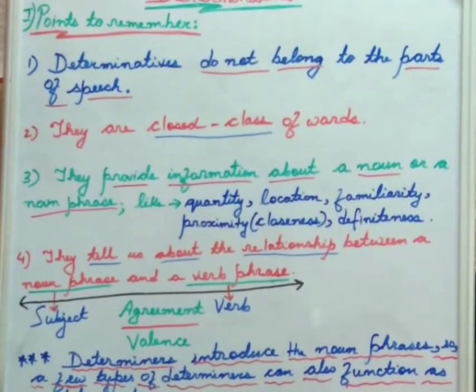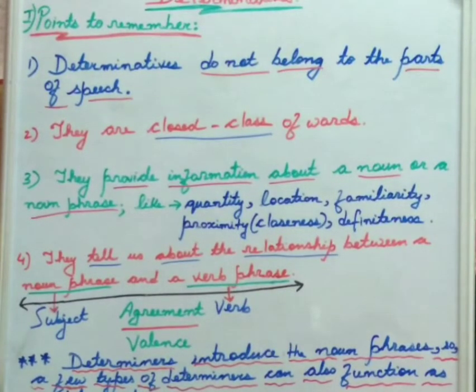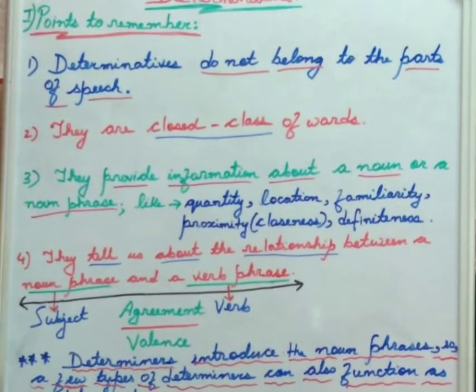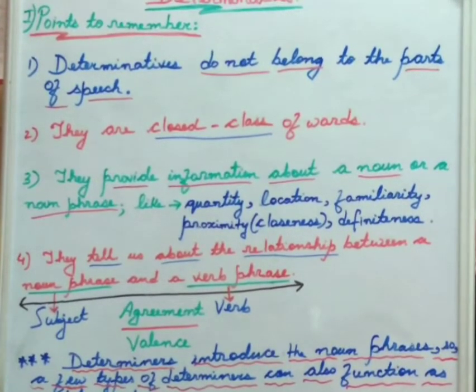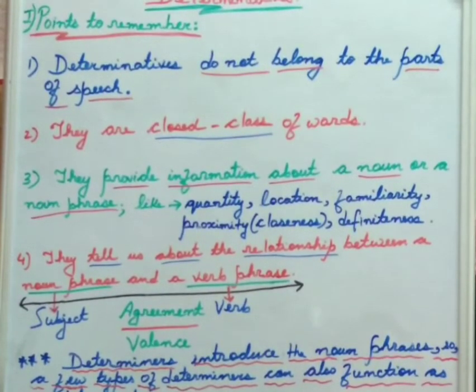That means noun phrases, articles, possessive determiners, interrogative determiners, demonstrative determiners, quantifiers and numerals. Only for these 7 entities determinatives work. Other than that, they will not work for any other parts of speech or any other entity of English grammar.